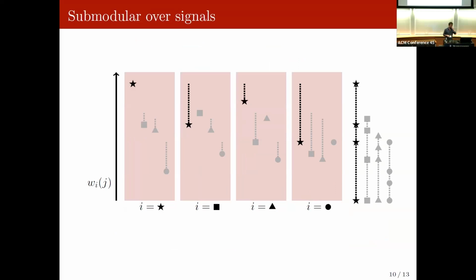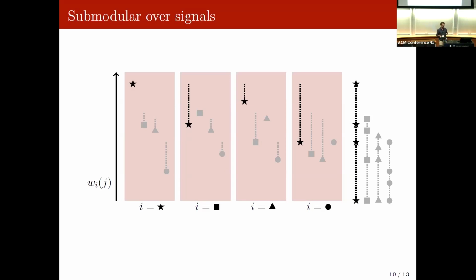So remember, I told you that we're assuming submodularity over signals, which implies something called self-boundingness. So here on a picture, here is what it means. Here is the value of the star, and also the low estimate of the star in other subinstances. And so if you sum up all of the decrease in other instances, you can see that it doesn't exceed the value that the star had in the beginning.